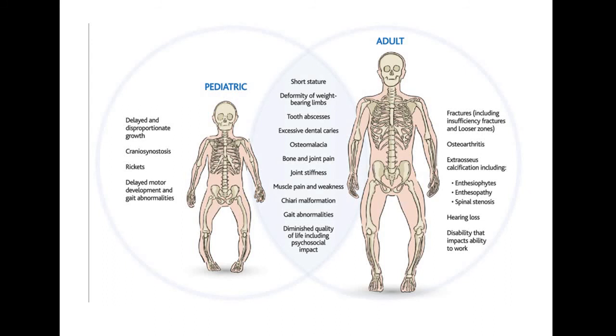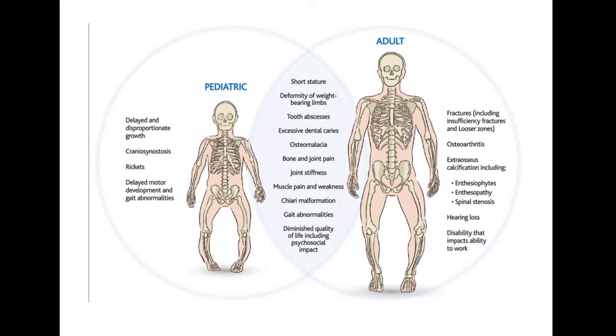These are two photographs, one showing pediatric rickets and another adult rickets, with deformities formed in their bones due to rickets.